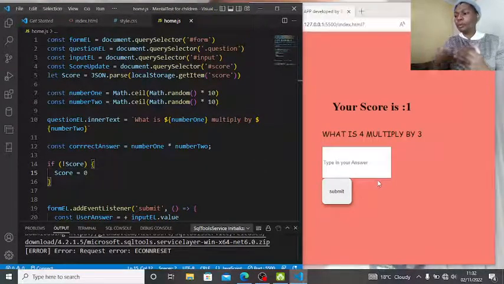I want us to upgrade this. I want us to literally update this, but I'm trying to think on how. Okay, I want this to give us different questions.